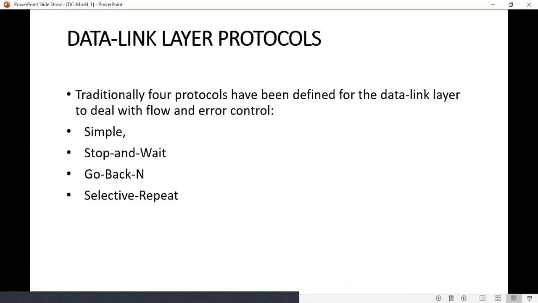Okay, students, next is the data link layer protocols. In order to deal with flow and error control, we have four protocols defined for the data link layer: simple, stop and wait, go back and selective repeat.